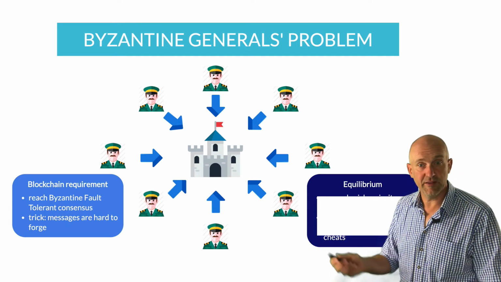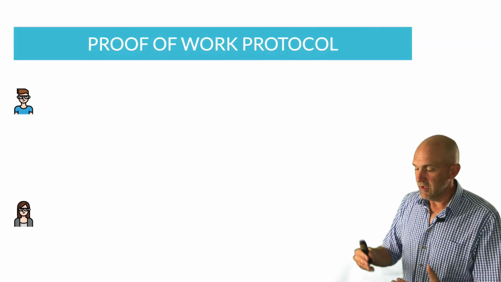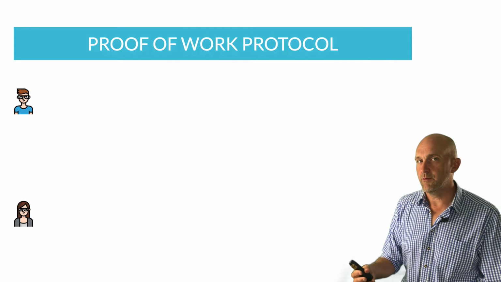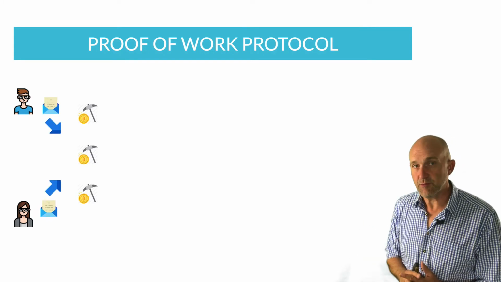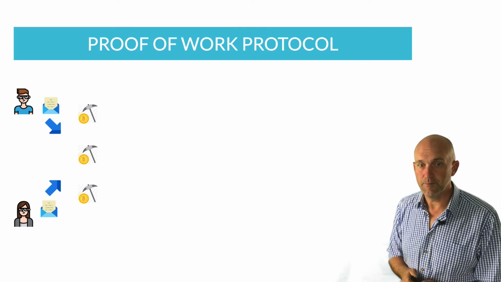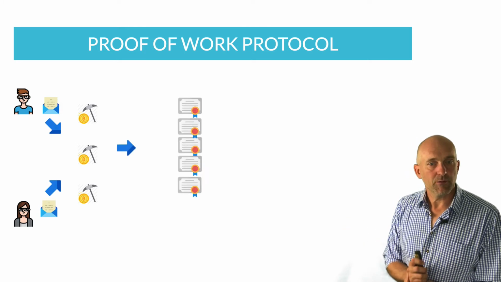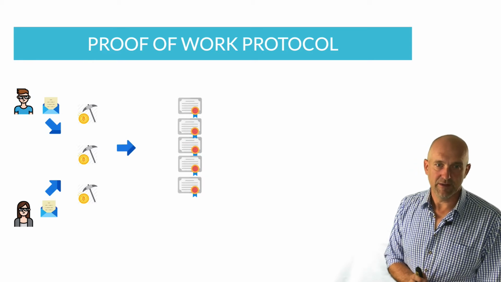So in terms of the Byzantine Generals' problem, there is an equilibrium. If not too many of the nodes are compromised and faulty or rogue, and there is a precise mathematical formulation for that, they will reach consensus. And what the proof of work protocol in the blockchain does is essentially that it creates that consensus.